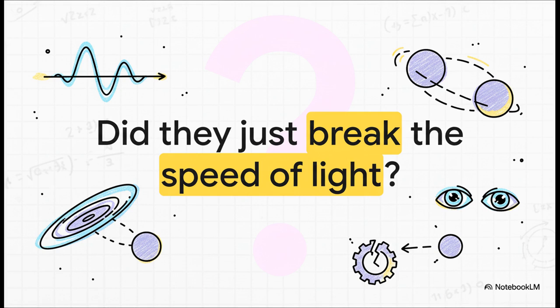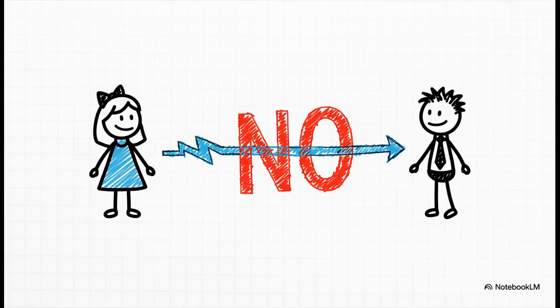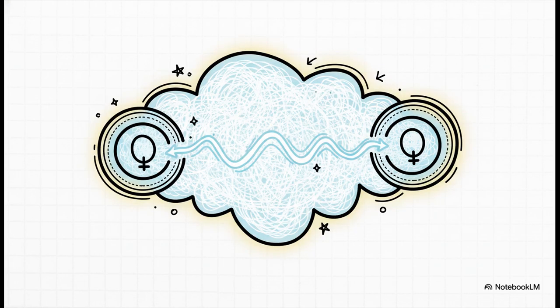So what's going on here? Did information just travel faster than the speed of light? The answer, according to quantum mechanics, is no. And the reason why is even stranger than you might think. See, this is where our classical intuition just completely fails us. We think of two separate coins, but quantum mechanics says that's the wrong way to look at it. No information was sent from Alice to Bob, because there was nothing to send.